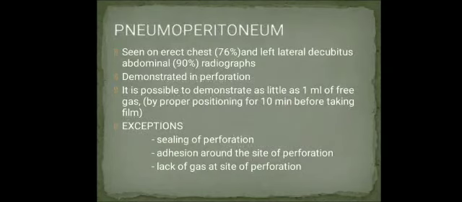Now, first is pneumoperitoneum. What is pneumoperitoneum? Pneumoperitoneum is free gas under the domes of the diaphragm, usually seen in perforation. On an X-ray, it is possible to demonstrate as little as 1 ml of free gas by proper positioning for 10 minutes before taking the film. So the patient should be seated upright or made to stand for 10 minutes so that the air settles and rises up.